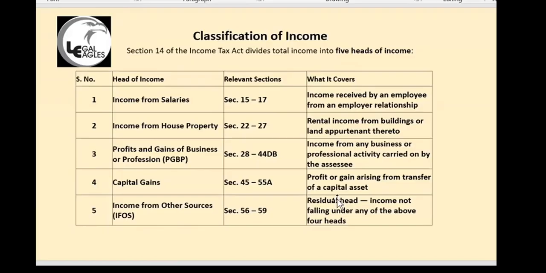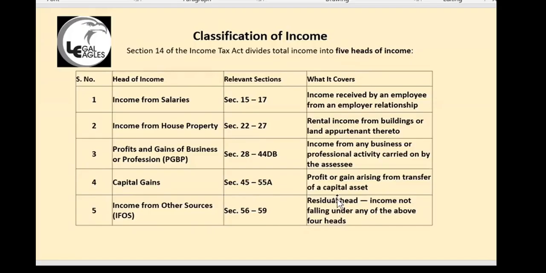You purchase something and you are selling it for profit. It is not your business. If you are selling and buying regularly, you are a jewelry shop selling gold, then it will come under business income, profits and gains of business. But if you are an individual, you are an advocate, you purchase some land, you are selling it for profit, that profit is a capital gain.